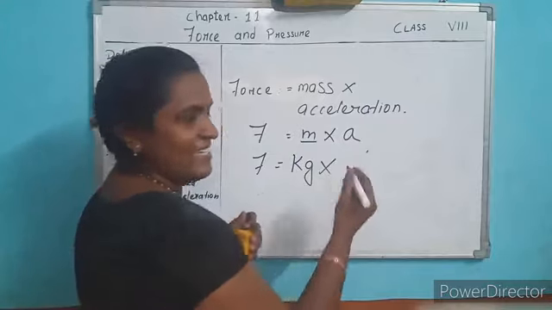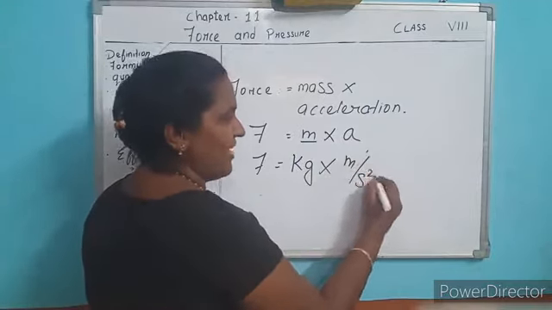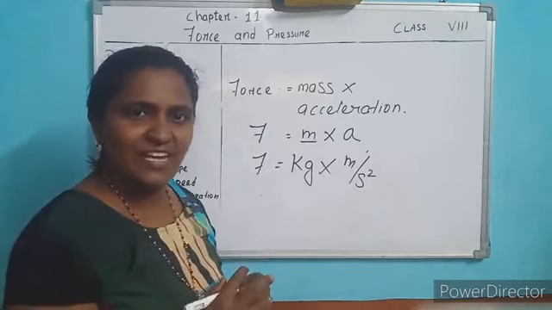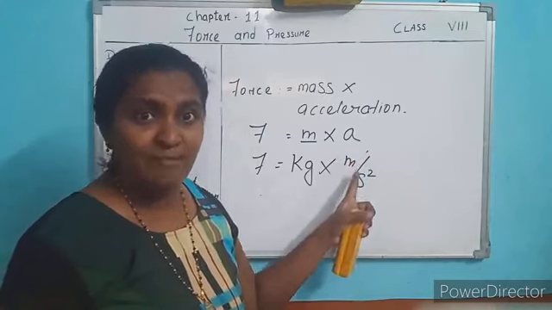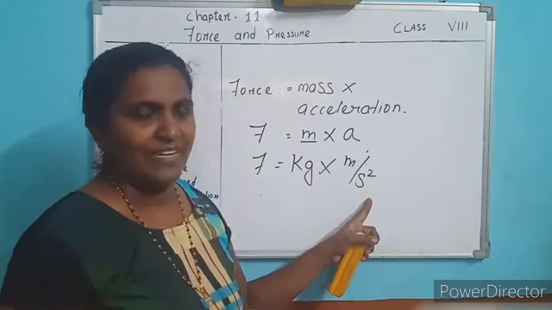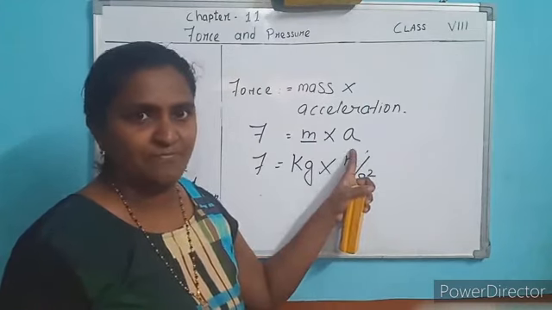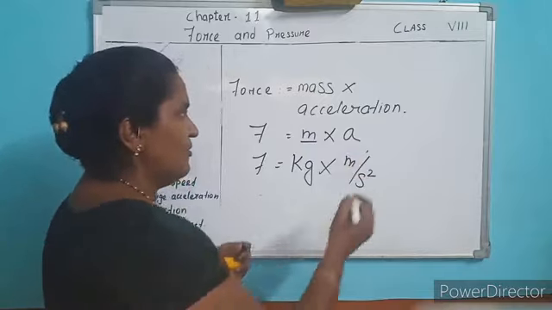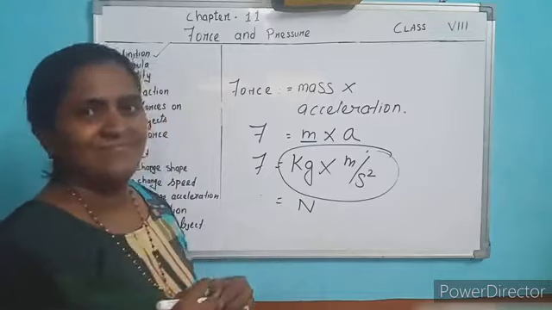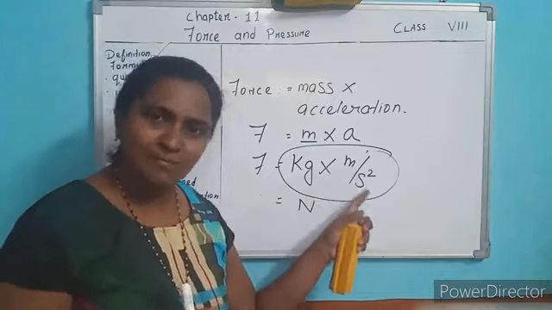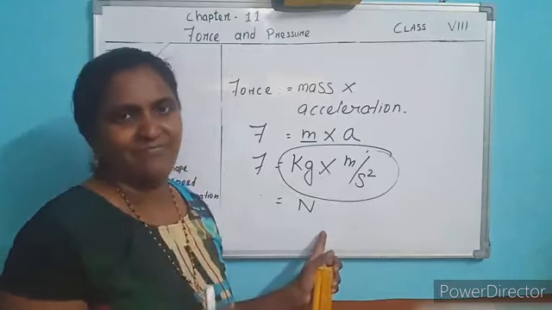And the unit of acceleration is meter per second square, that means change in speed or velocity. So kg into meter per second square equals Newton.